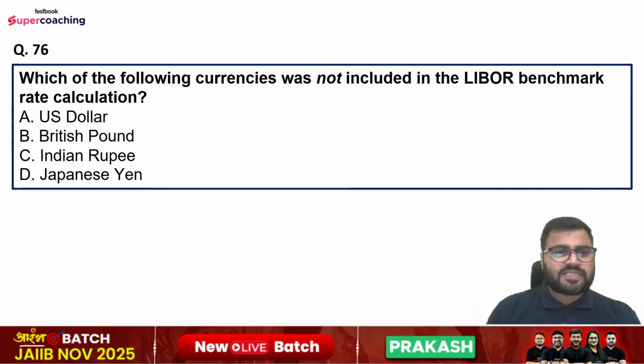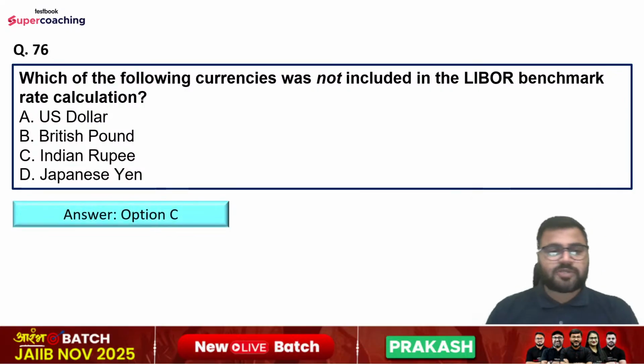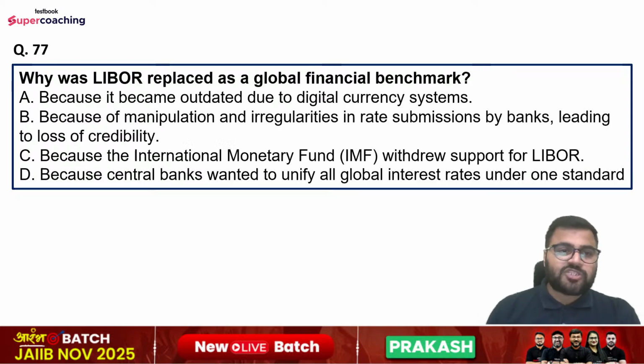Question number 76. Which of the following currencies was not included in the LIBOR benchmark rate calculation? Options are US dollar, British pound, Indian rupee or Japanese yen. So right answer is option number C, that is Indian rupee is not included in the LIBOR benchmark rate calculation.